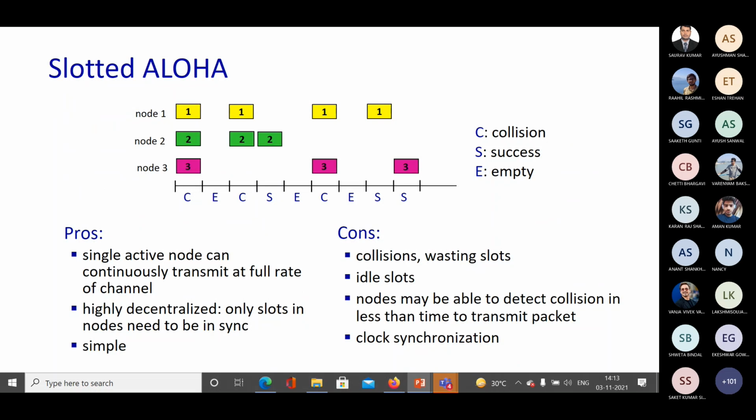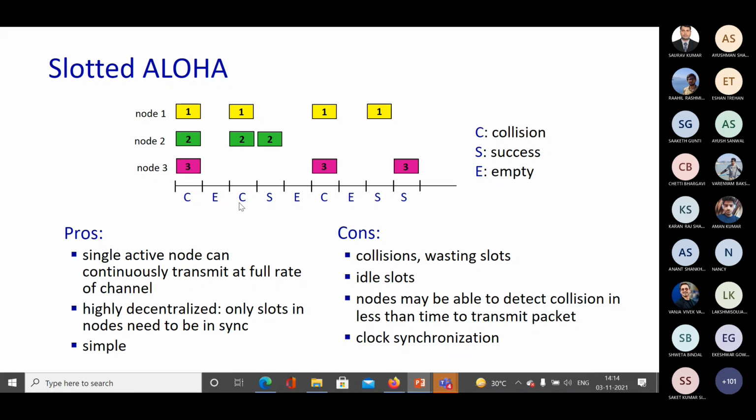All right, let's get to how slotted Aloha works. Here we have a diagram with a very nice overview of collisions, empty slots, and success in a given slot. The x-axis is basically the time slots, where it is denoted whether there was a collision, an empty slot, or a successful one.